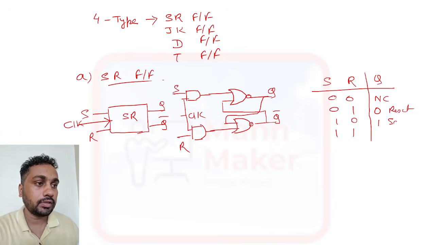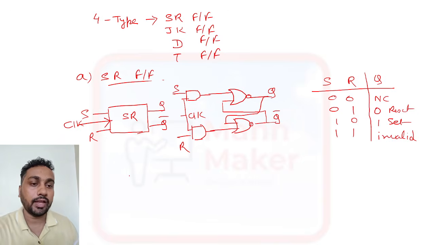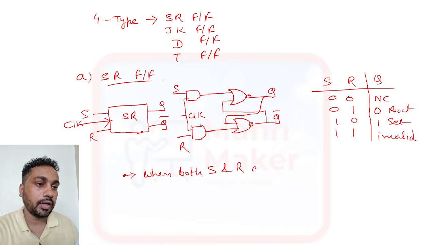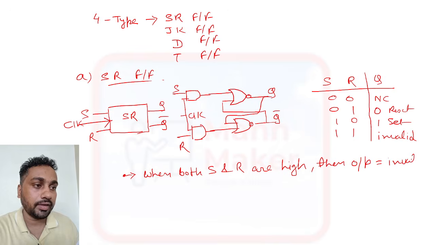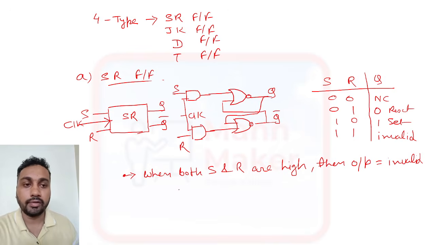Okay, 1 0 means set, and 1 1 means what? Invalid. Okay, in 1 1 it will come invalid. So here you need to remember one point: when both S and R are high, high means both are 1, in that case the output will be invalid.